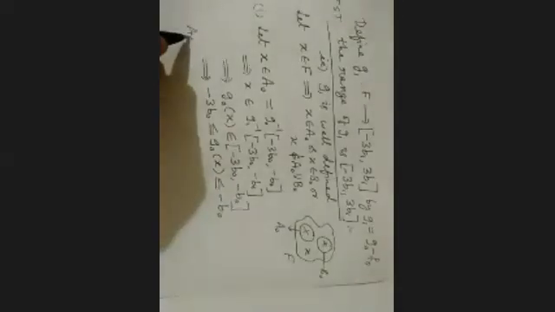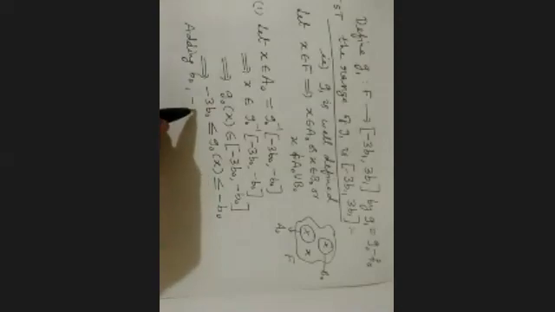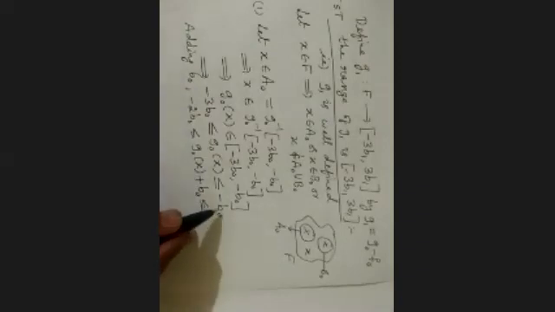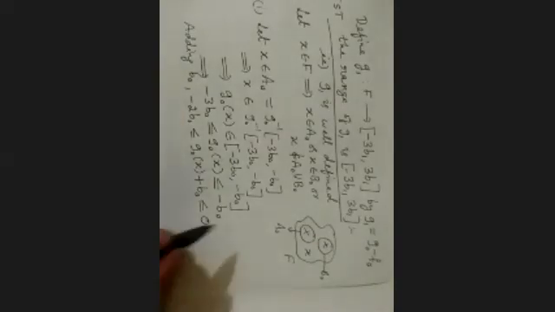Now we'll add B naught on both sides. You will know why we are adding this. Adding B naught on both sides, everywhere. So what is happening here when we are adding? This will become minus 2B naught. So G naught of X plus B naught, and plus B naught minus B naught will become 0. Right? Okay.